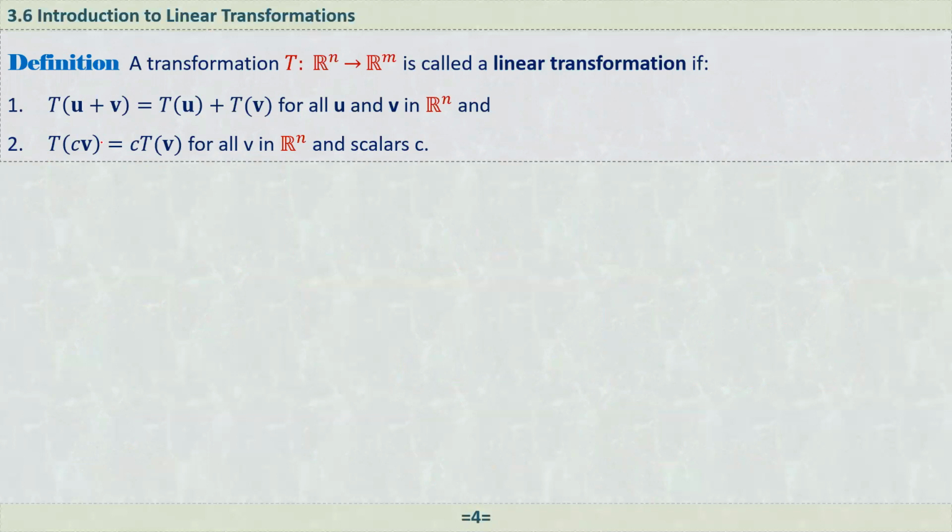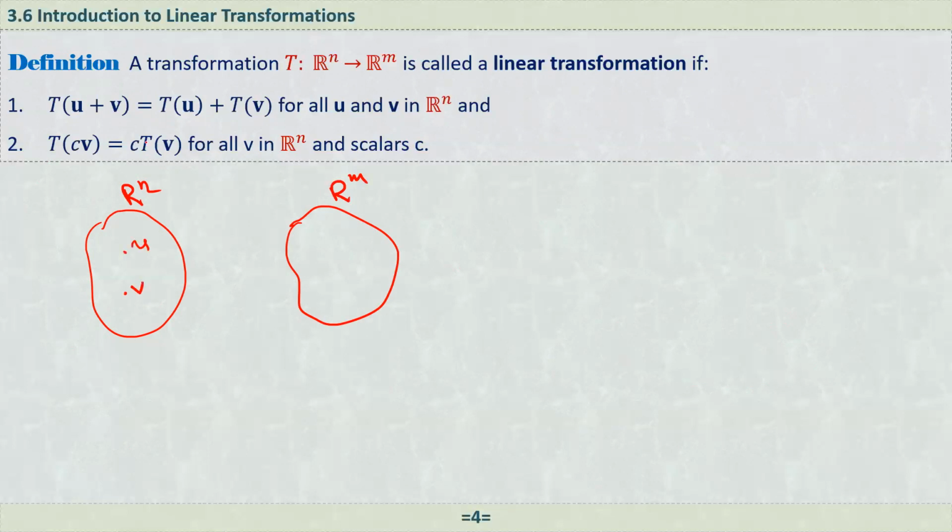Number one: if you're talking about this space, Rn, and here we have Rm, and you pick two vectors, u and v, it's saying that if you first add them and then transform into Rm, that is the same as first transforming u into Rm and v into Rm, and after that adding them together. They give us the same result.